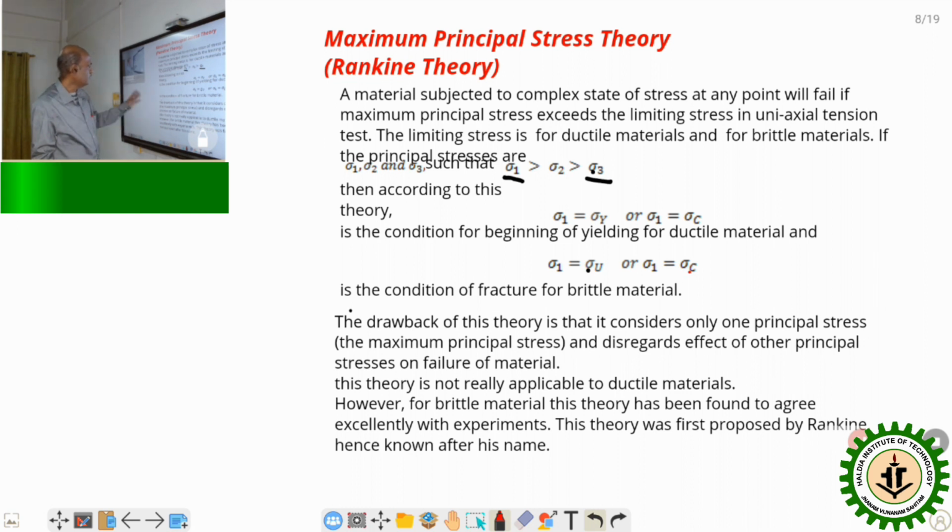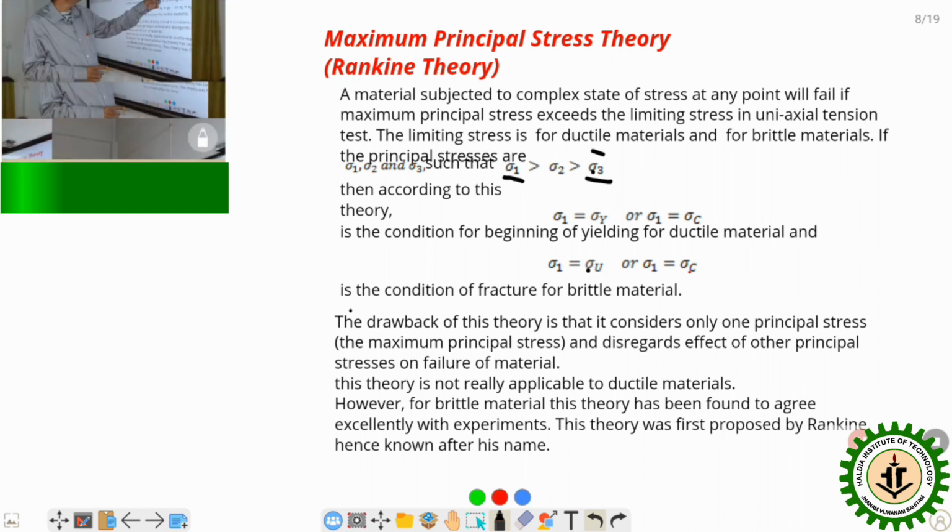So this is the case of the principal stress theory, and this theory is applicable for the body. The drawback of this theory is that it considers only one principal stress, that is the maximum principal stress. When the maximum principal stress, sigma 1, reaches the strength value in tension, then the body will fail.